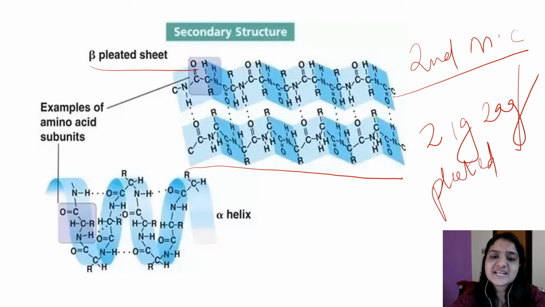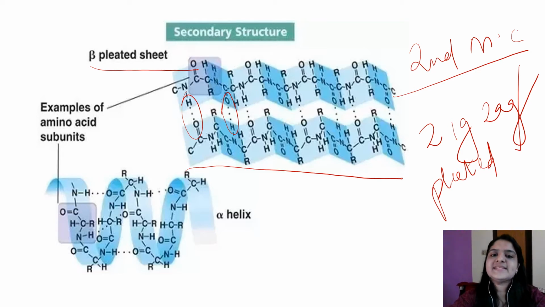Here there are interchain hydrogen bonds. So between the chains, interchain hydrogen bonds are involved in the beta sheets. Okay, and the strands can run in the same direction or in the opposite direction. That shows parallel or anti-parallel beta sheets.